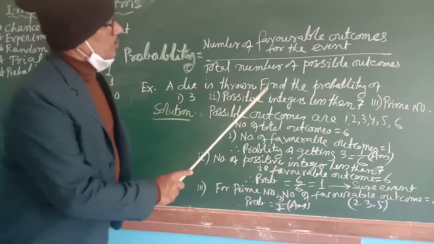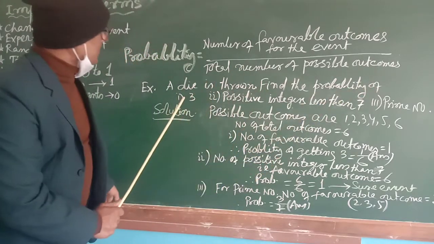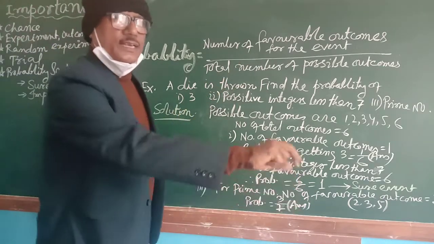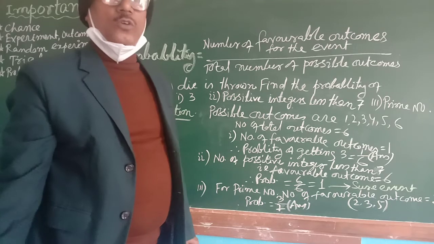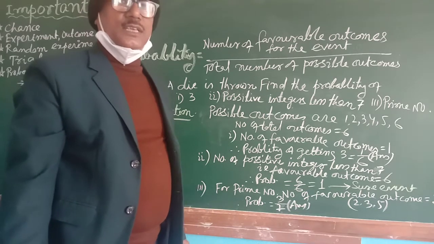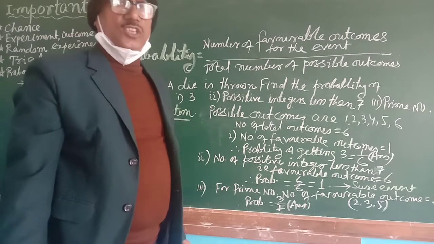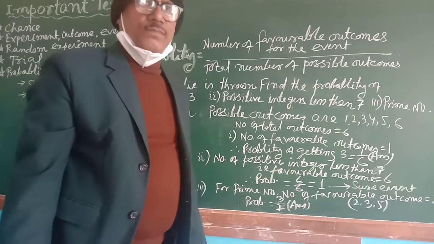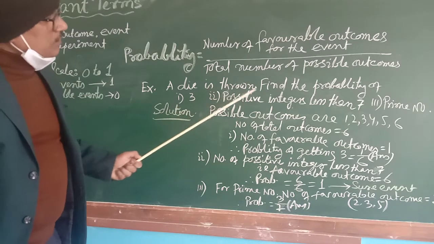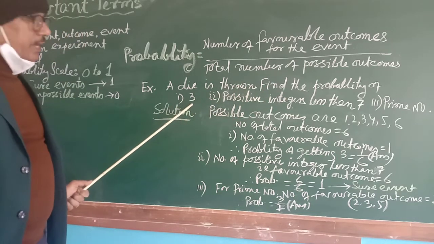A die is thrown. Find the probability of getting 3. Once you are throwing a die to play Ludo or to play that old days Mahabharata or the chess game also. So you are throwing a die. So what is the probability of getting number 3?